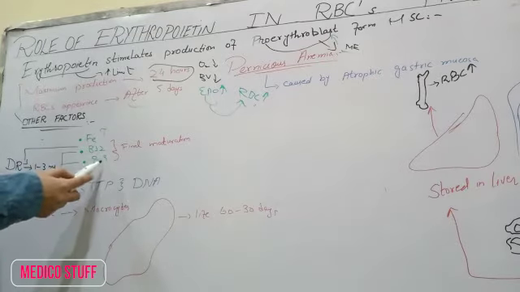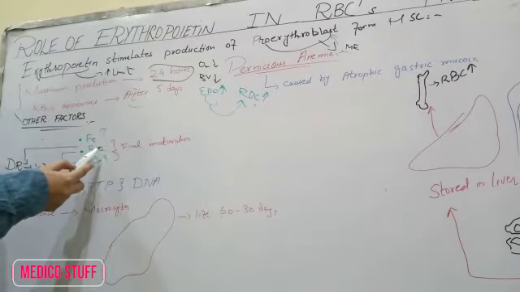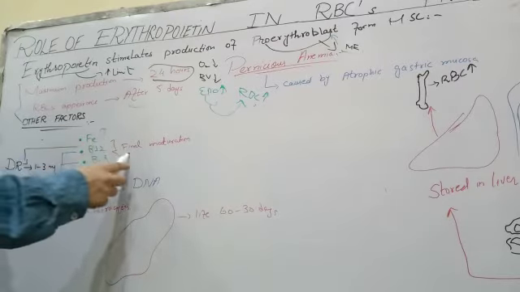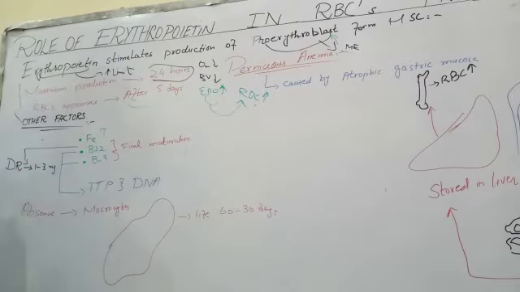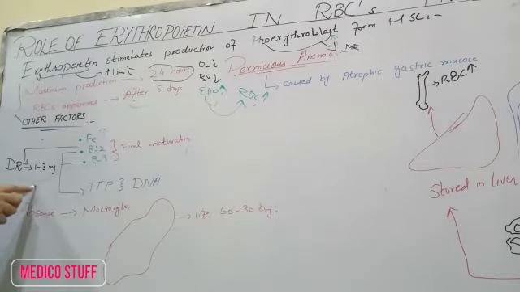Folic acid we call B9, and both of these are used for the final maturation of our RBCs. So both are important. B12 is required in our daily diet in an amount of 1 to 3 micrograms, and this is stored in the liver.